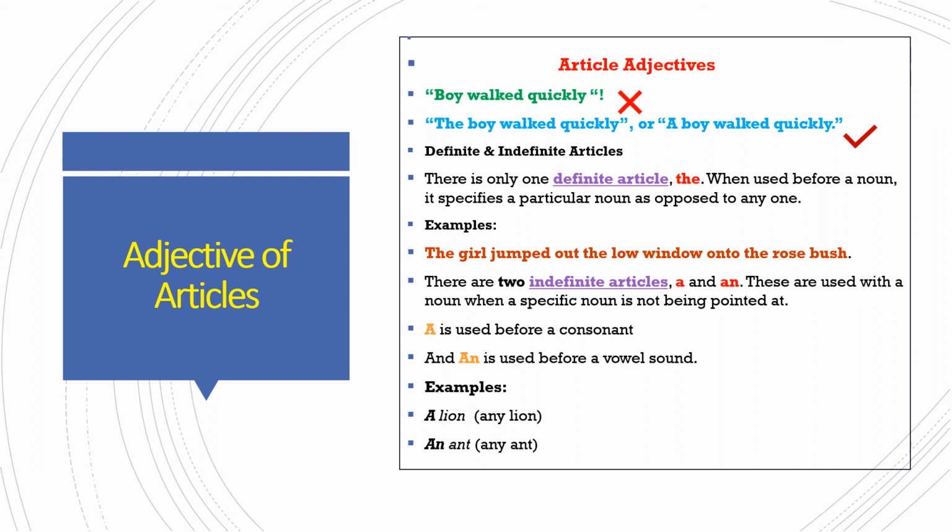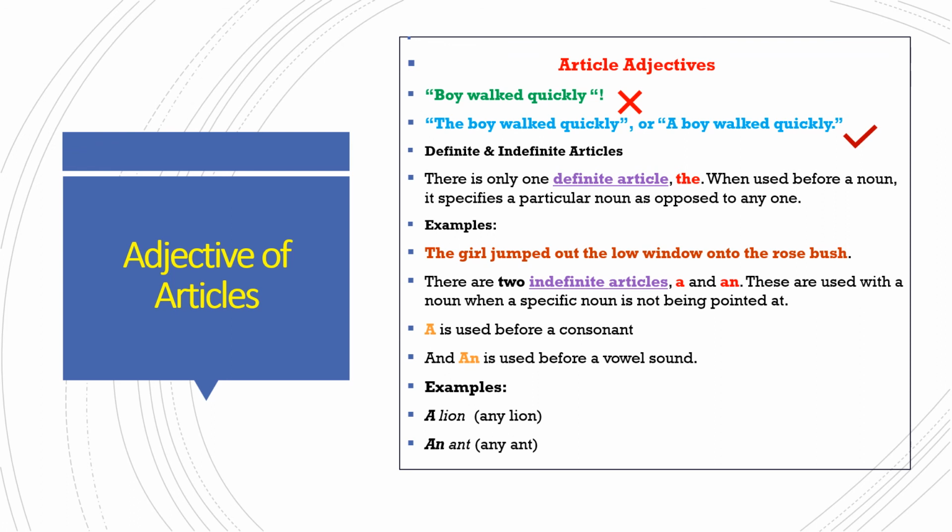Articles are of two types. They are definite articles and indefinite articles. The definite article is the. Let us observe an example of the definite article. The girl jumped out the low window onto the rose bush. Here the three the's specify one particular girl, one particular window and one particular rose bush out of all the girls, windows and rose bushes. The is called a definite article because the subject it is referring to is a definite noun out of all the same nouns.